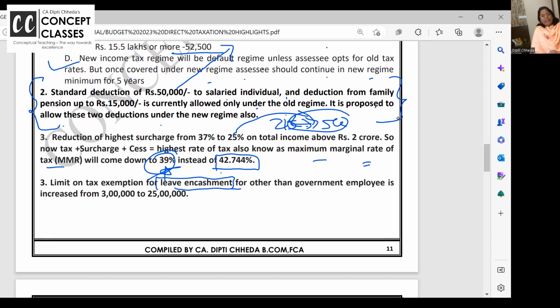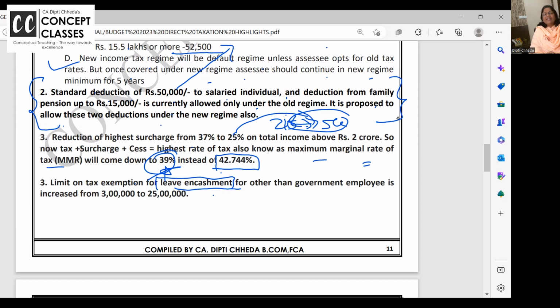In these 25 years, this many leaves you have taken, this is your accumulated leave. Accumulated leave means you have worked on holidays and you should be paid for that. So leave encashment is a kind of retirement benefit given by the employer to the employee, along with gratuity, pension, VRS and all that. There's a way to calculate it, the average of 10 months.